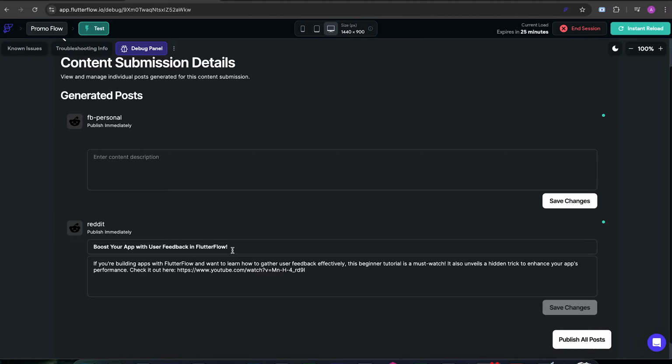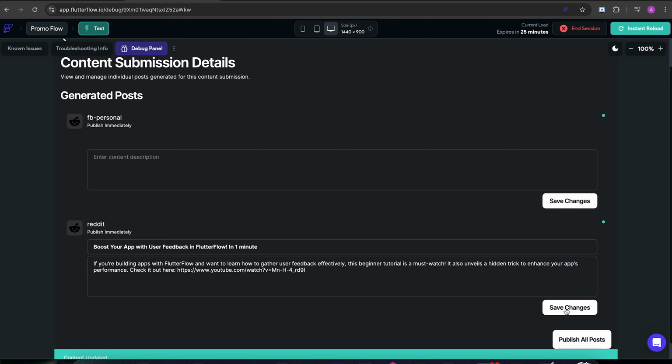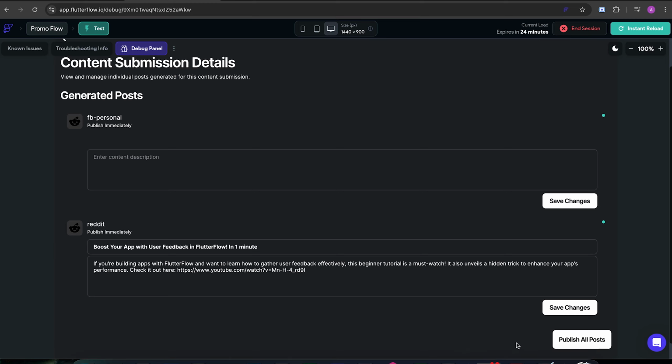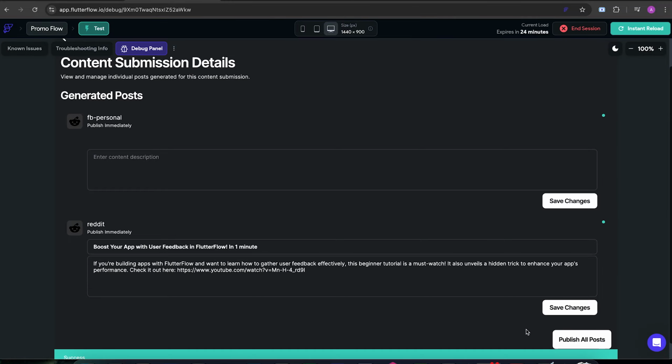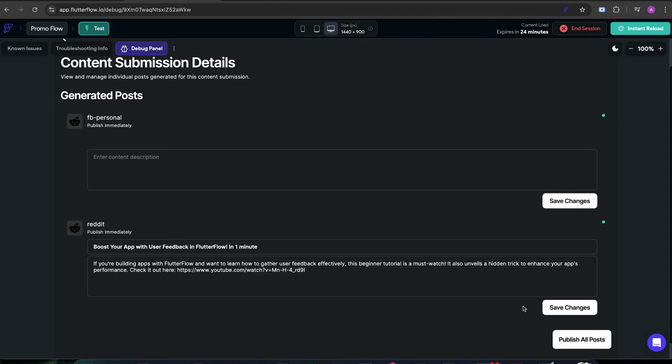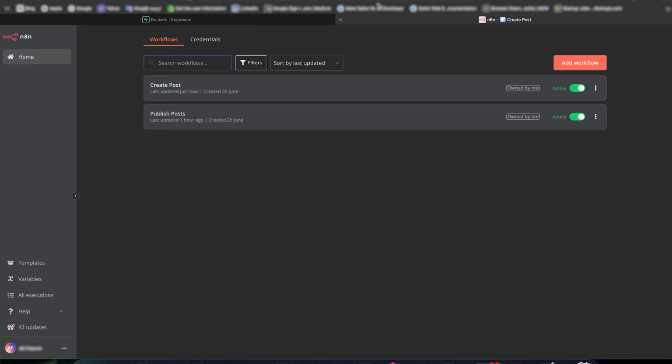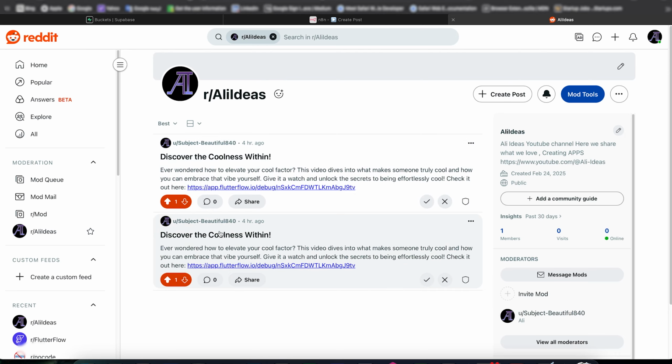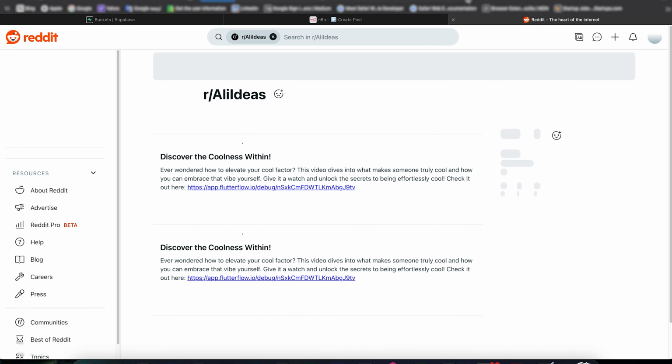Boost your app with user feedback in FlutterFlow in 1 minute. Nice. Save changes. Changes saved. Okay, it didn't go back to that normal state. That's interesting. Publish all posts. Success. Okay, there are a few issues, but so far so good. Let's see if we have a new post on Reddit. It didn't work.